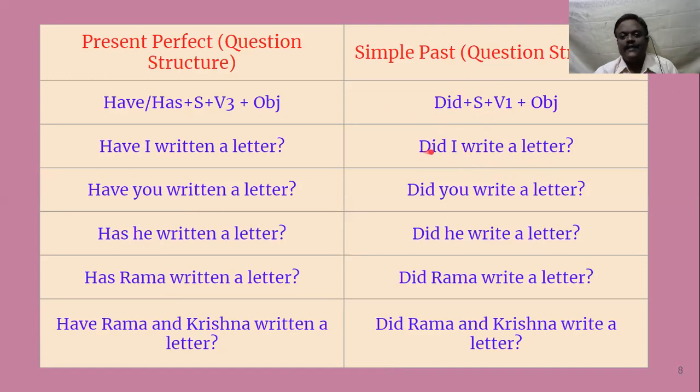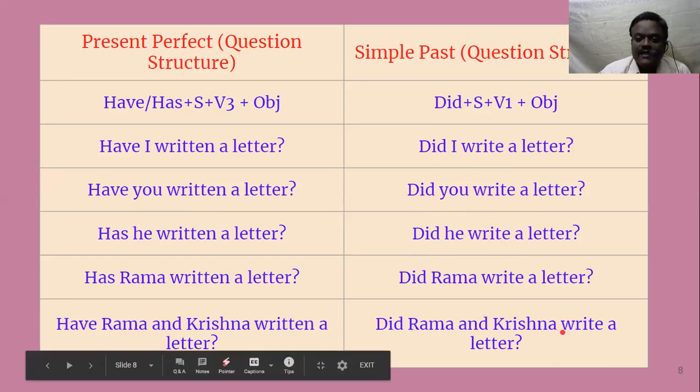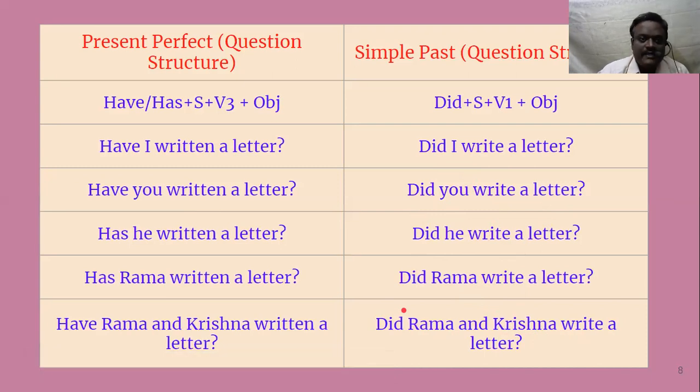Did I write a letter? In the same way, you wrote a letter. Did you write a letter? He wrote a letter. Did he write a letter? Rama wrote a letter. Did Rama write a letter? Did Rama and Krishna write a letter? So that is how the helping verb comes forward. That is the structure of present perfect and simple past tense. Hope you have understood the structure. Now let's go to the next slide.